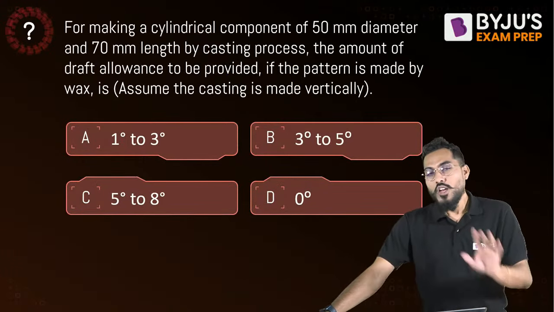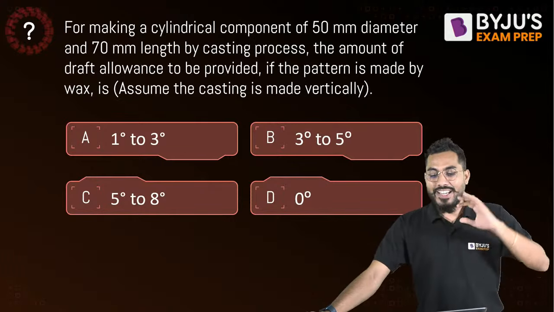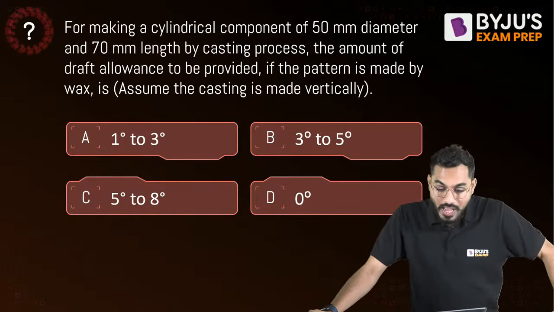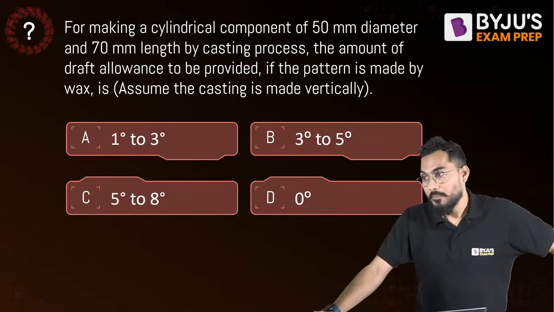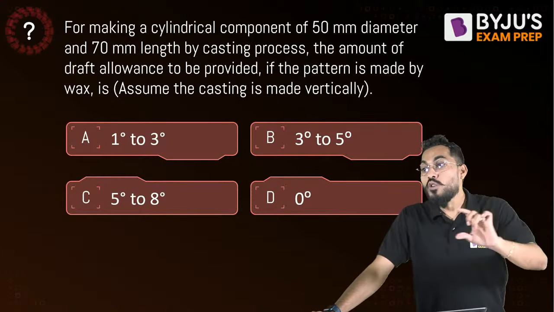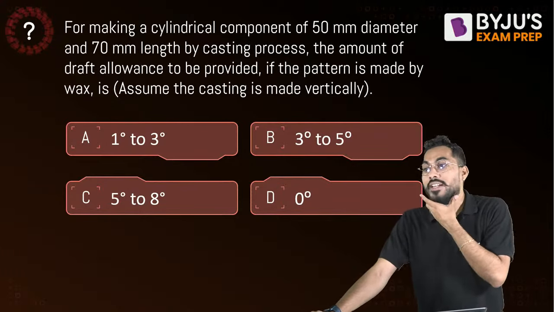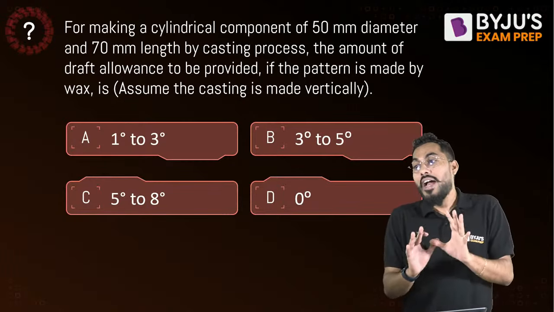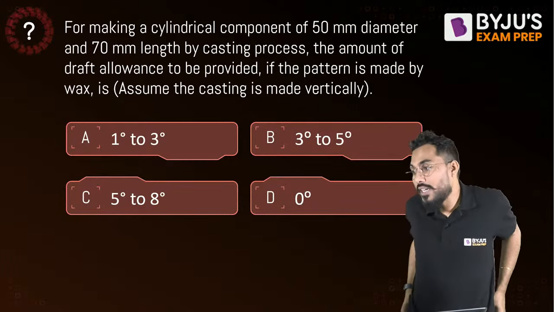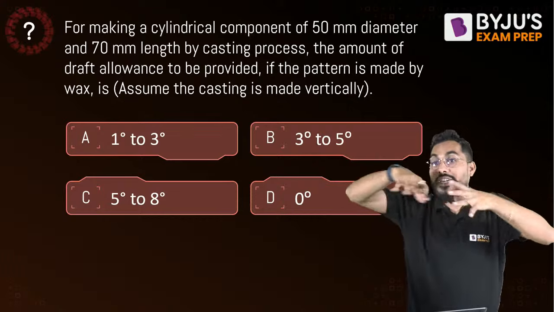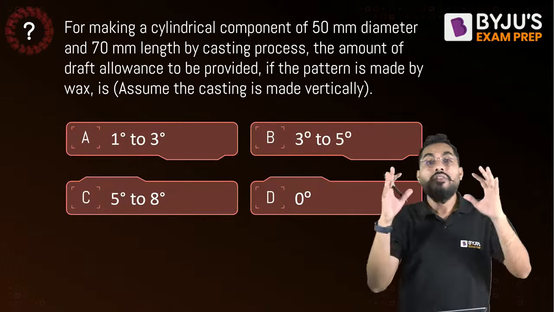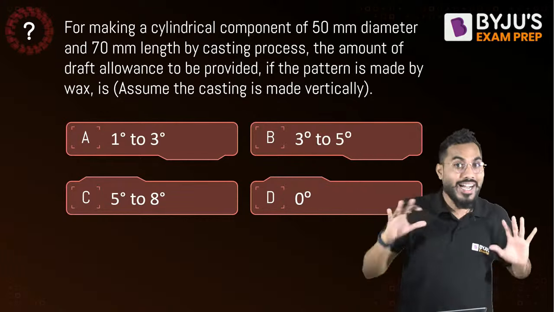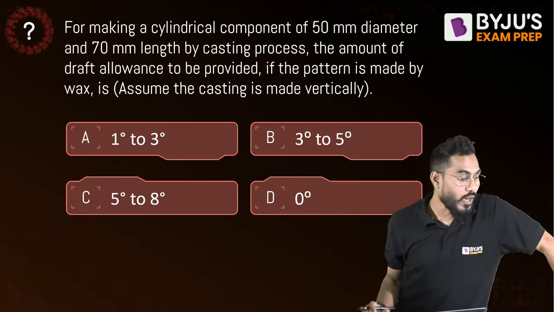Right, fine. So the next question is: for making a cylindrical component of 50 mm diameter and 70 mm length by casting process, the amount of draft allowance to be provided if the pattern is made of wax. Now it was given to assume the casting is made vertically. Understood? Now how much draft allowance is provided?